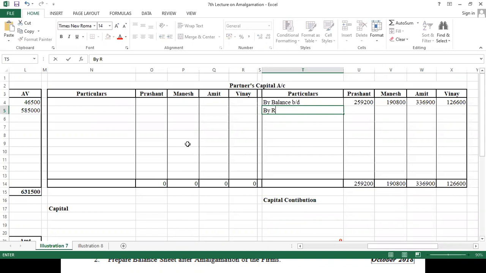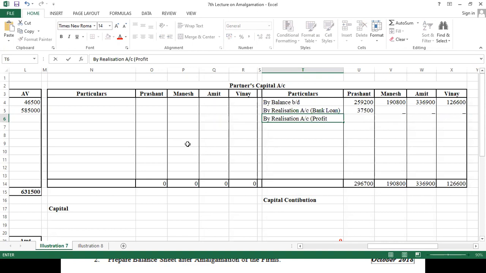Then we have by the realization account, in this bracket will come the bank loan that was paid, the bank loan that was paid by Prashant, so Prashant will come in this, 37,500, and the rest of the people's accounts will come nil. Okay, then one more thing, by realization account, this time the profit will come.